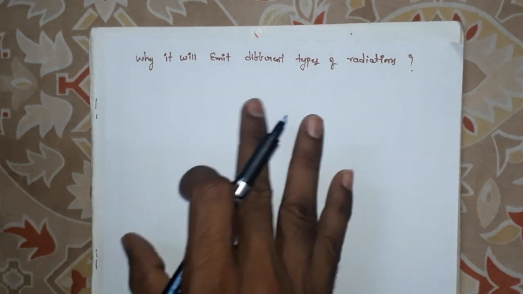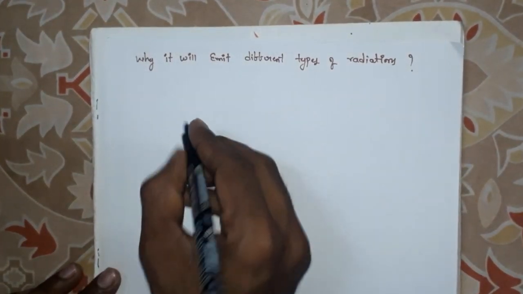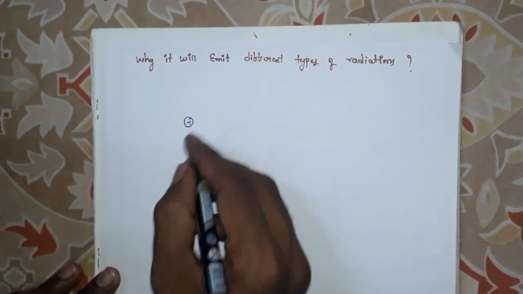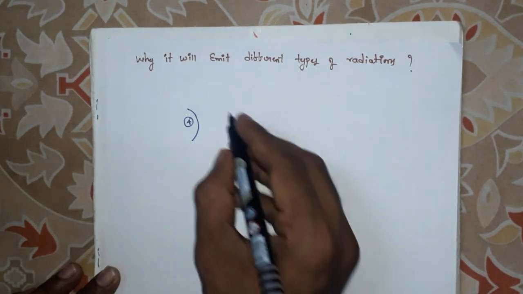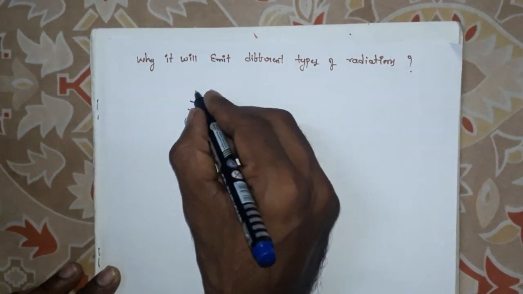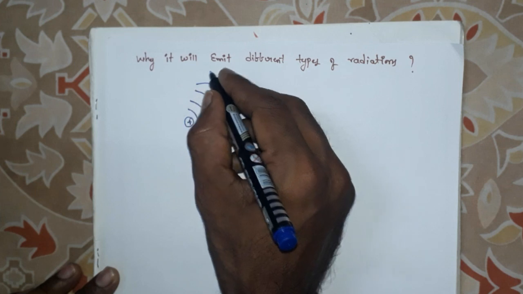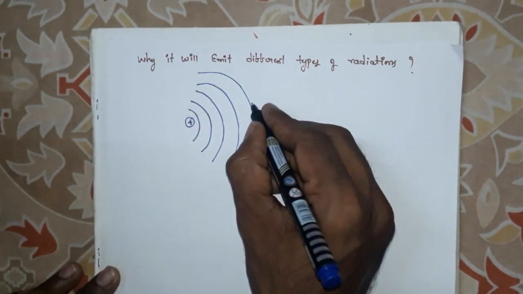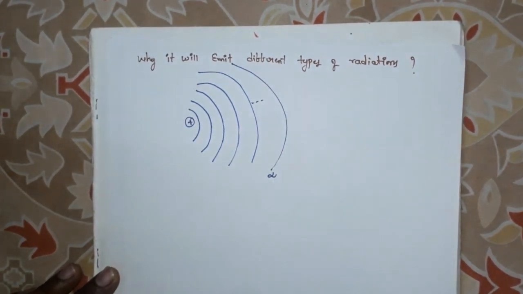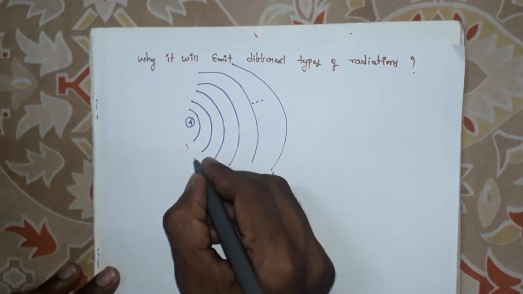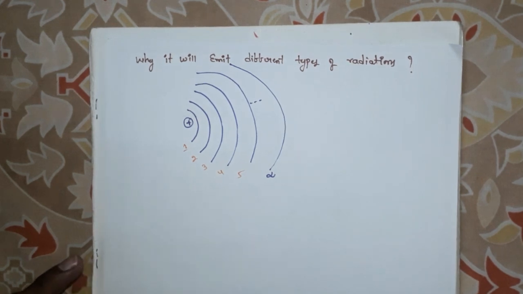I will try to explain this one. For understanding purposes, here I am taking a hydrogen atom. This is the nucleus, this is the first shell of the hydrogen atom, this is the second shell, this is the third shell, this is the fourth shell, this is the fifth shell, and so on. This is the infinity shell.